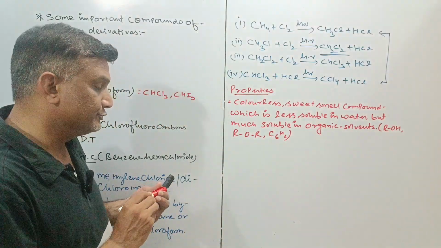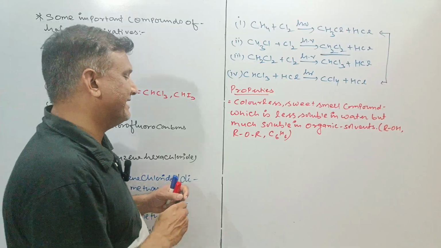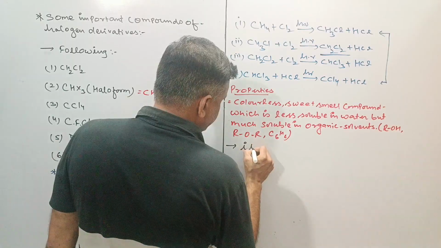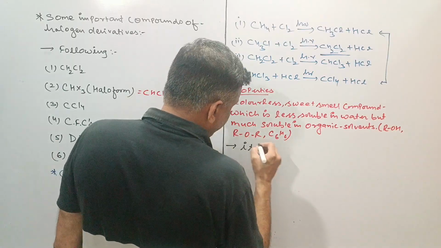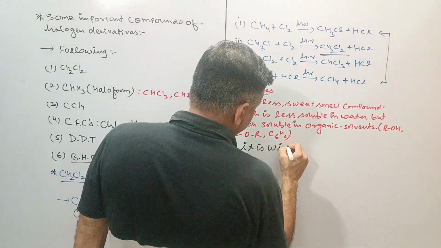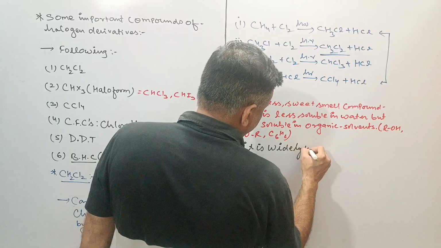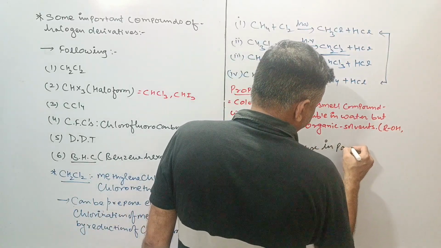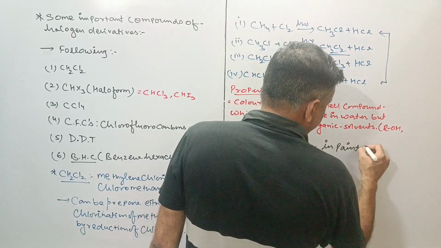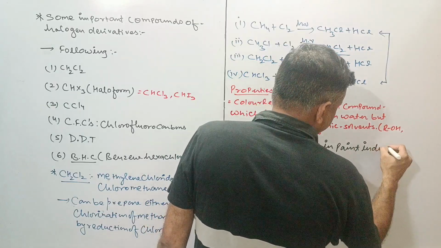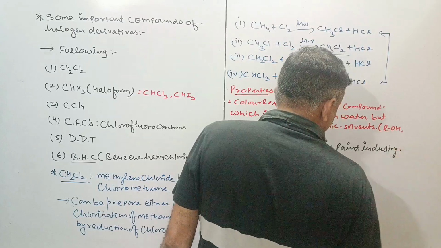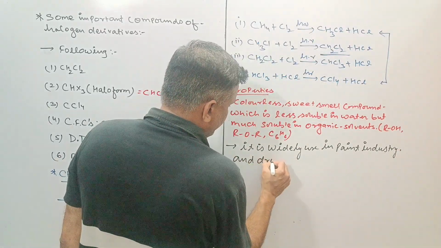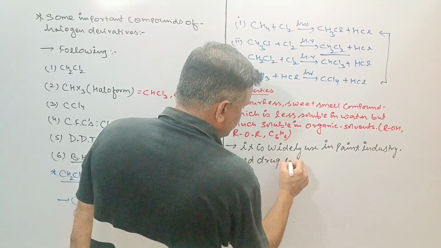As for the uses, it is widely used in the paint industry and the drug industry also.